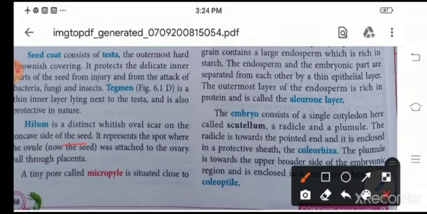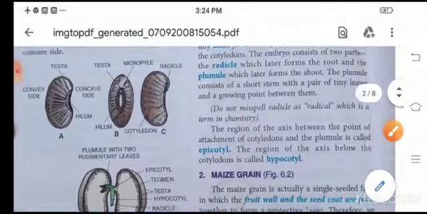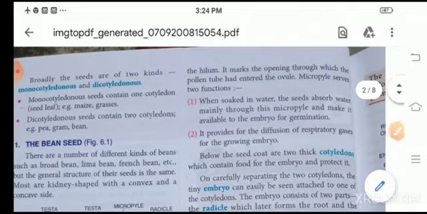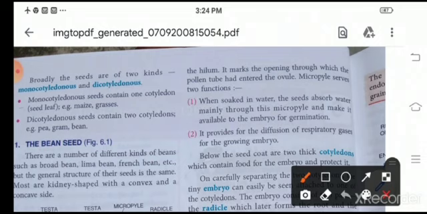A tiny pore, also called micropyle, is situated close to the hilum, children, and this is meant for the entering of water. Now, micropyle serves two functions. When the seed is soaked in water, it absorbs water through this micropyle and makes it available to the embryo for germination. Next, it also provides space for the diffusion of respiratory gases for the growing embryo.